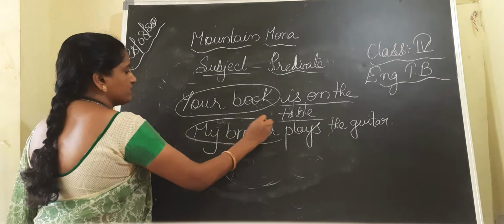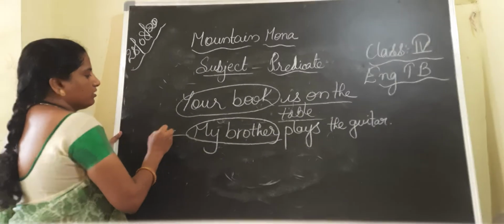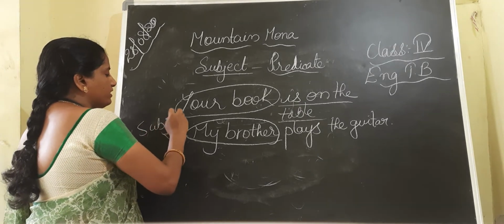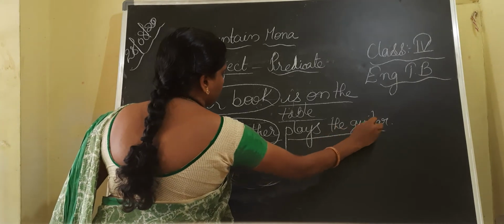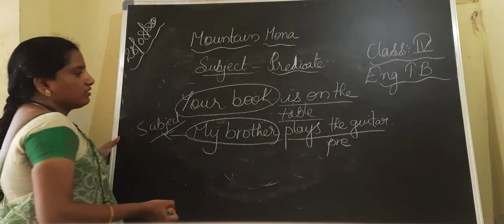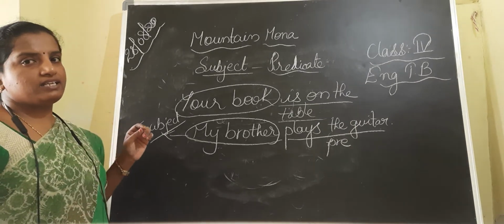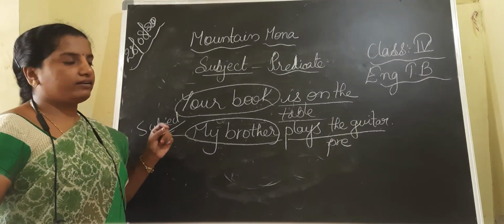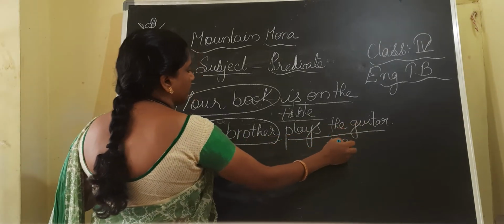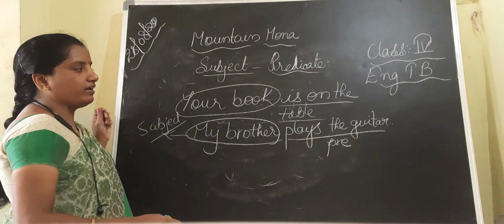My brother is the subject, children, and the remaining sentence, plays the guitar, is known as the predicate.